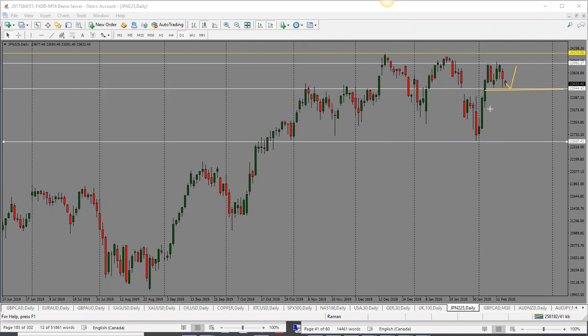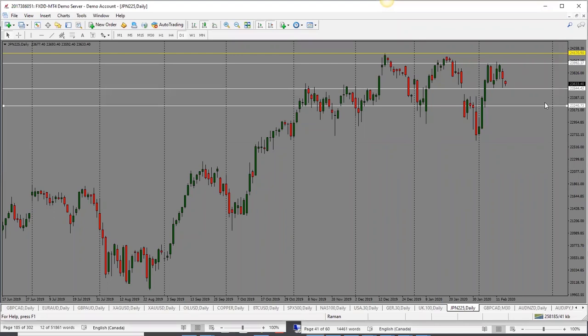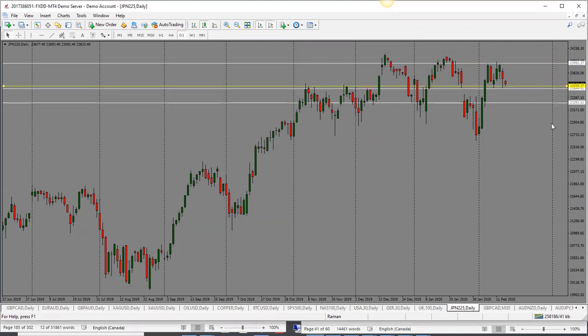So bias here is also neutral, but if it breaks through 23,500 to the downside, then I will look for 23,300 and then 23,120. So overall here, bias is neutral for Nikkei as well.